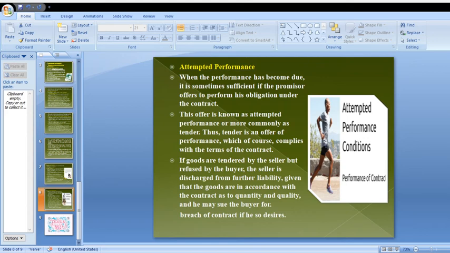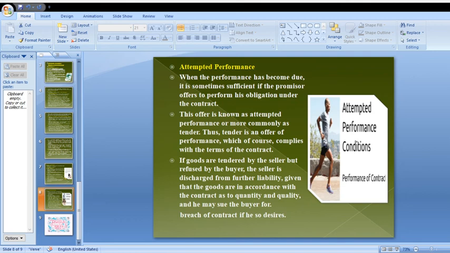Thus, a tender is an offer of performance which complies with the terms of the contract. If goods are tendered by the seller but refused by the buyer, the seller is discharged from further liability, given that the goods are in accordance with the contract as to quantity and quality, and he may sue the buyer for breach of contract if he so desires.